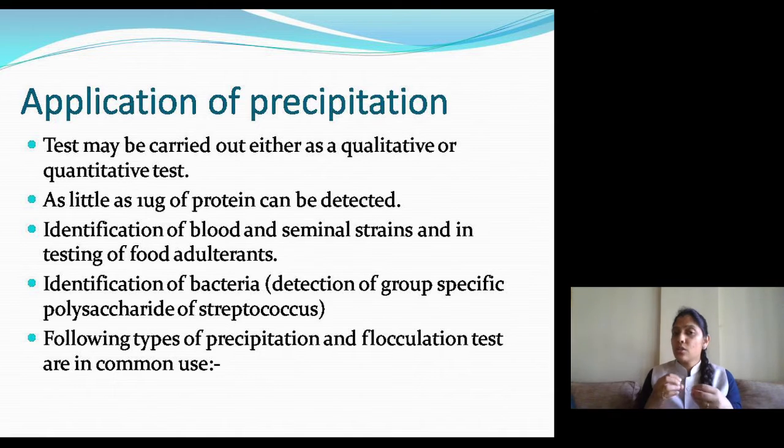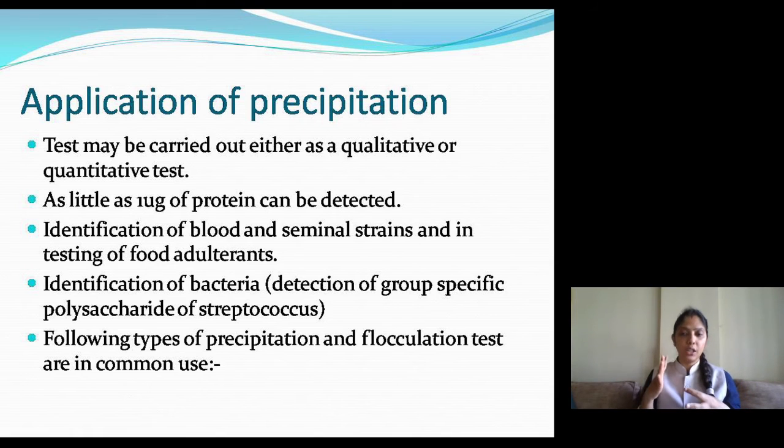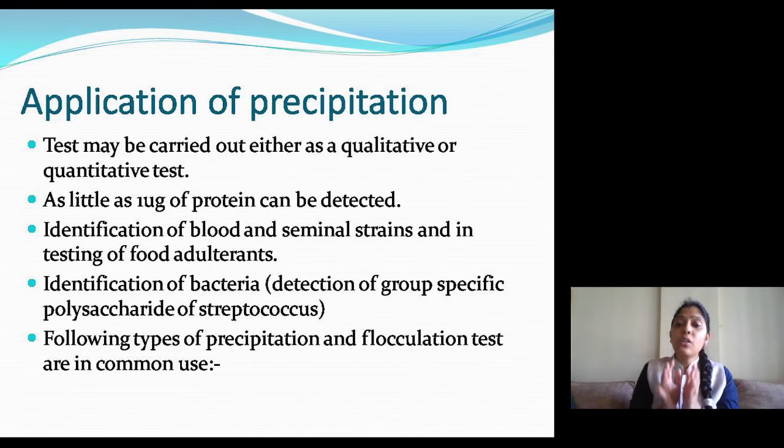In the case of qualitative, we are just going to check whether the antigen or antibody is present or not. So if you are checking the presence or absence, then it is called the qualitative test.